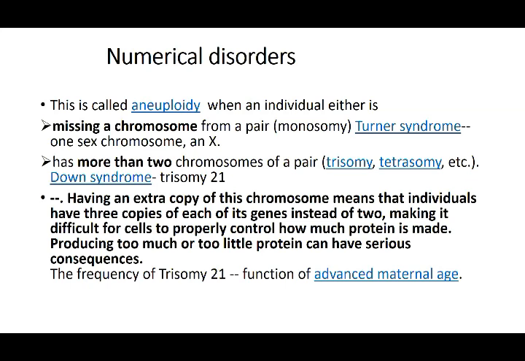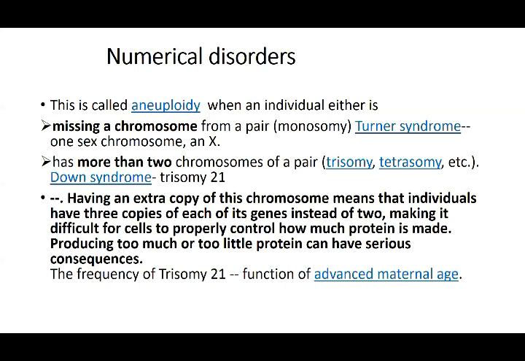That means when the 2 chromosomes have one type of gene on each chromosome, but when it is going to be 3, they are going to have an extra copy, an extra gene instead of the 2, making it difficult for cells to properly control how much protein is made. Because your genetic material makes your protein, it forms an irregularity in the proteins.